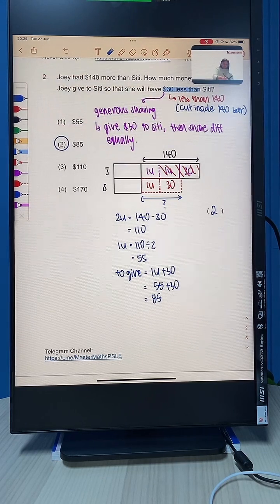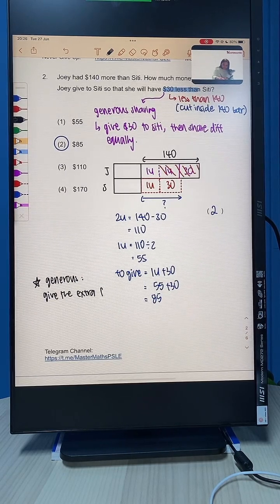If it is a generous sharing, I'm going to put this as a key point here, the star. If it's a generous type of sharing, we give the extra first, then share the difference equally.